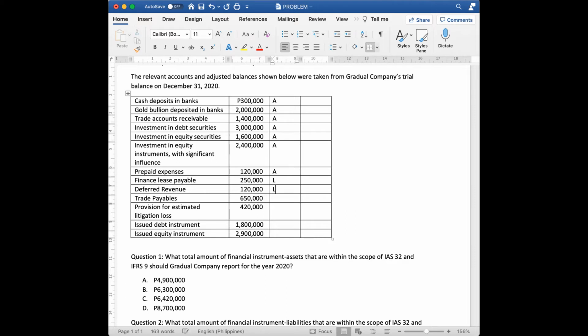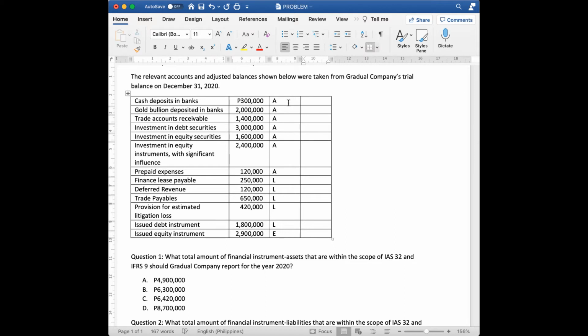Finance lease payable, that's liability. Deferred revenue, that's liability. Trade payables is liability. Provision for estimated litigation loss is liability. Issued debt instrument is liability. Issued equity instrument is an equity account.